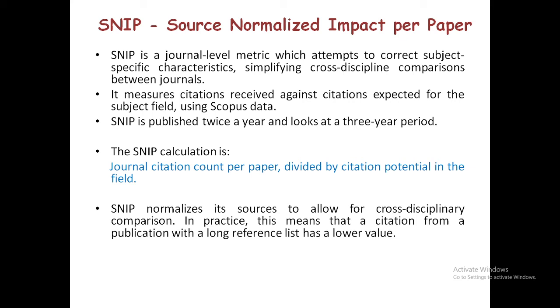SNIP is published twice a year and looks at a 3-year period. The SNIP calculation is journal citation count per paper divided by citation potential in the field. SNIP normalizes its source to allow for cross-disciplinary comparison. In practice, this means that a citation from a publication with a long reference list has a lower value.